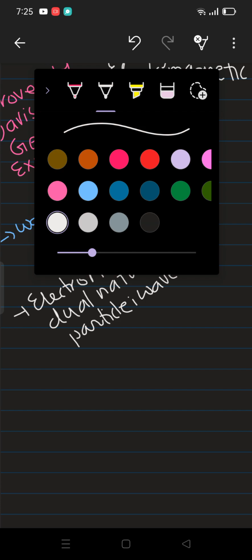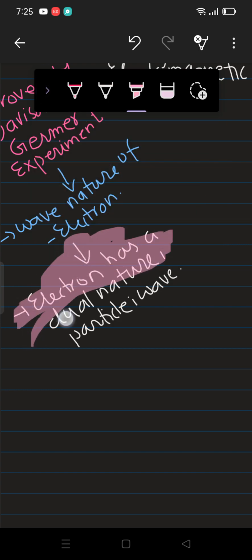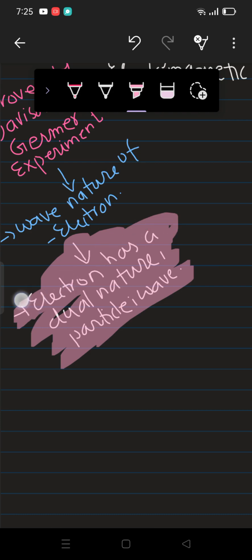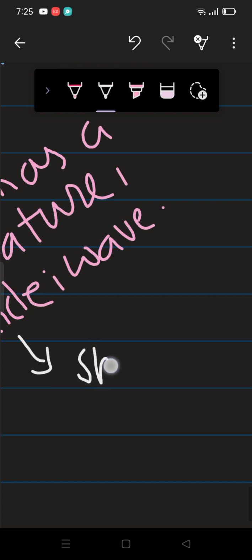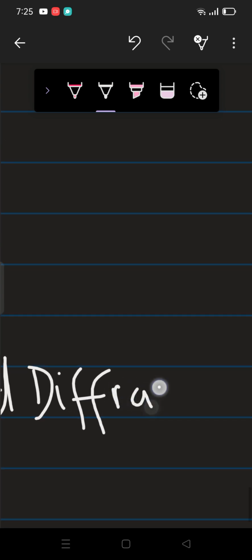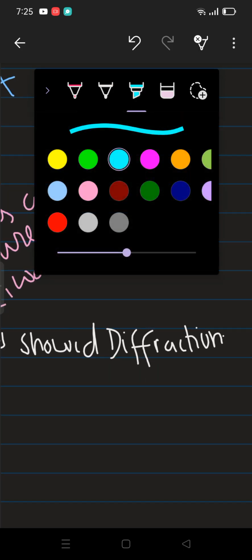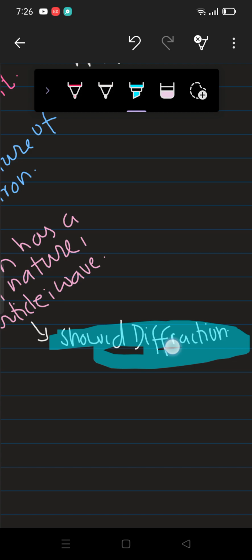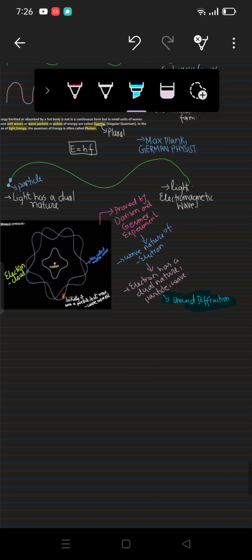Because the electron has shown the property of diffraction, alright? So let me write that as well, since these are all very important points in terms of MCQs. Electrons showed diffraction when they were scattered from the crystals, right? And diffraction is only the property of waves, not a particle. After that we got to know that the electron is a wave as well, right? So this was their experiment.